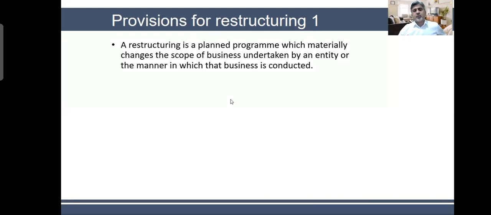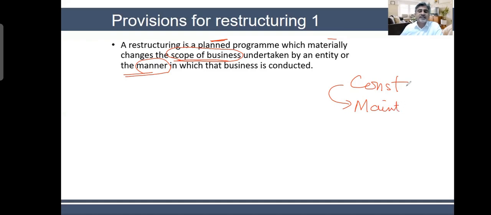First we need to understand what restructuring is. Restructuring is a planned program. It has to be well thought out, and it is a planned program which materially changes the scope of business undertaken by an entity or the manner in which that business is conducted. So two things: either the scope of the business, which means whatever you were doing before, you added some more things. For example, you were a construction company constructing residential properties, and then you also start maintenance of the residential properties. When you move from construction to maintenance, you are changing the scope of the business.